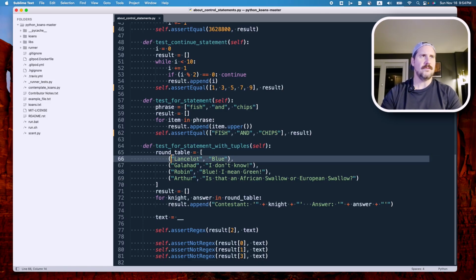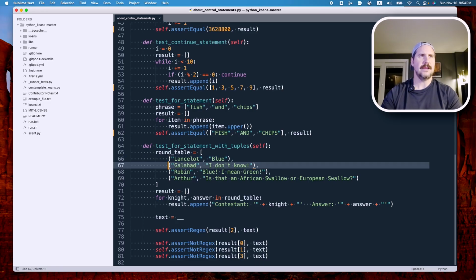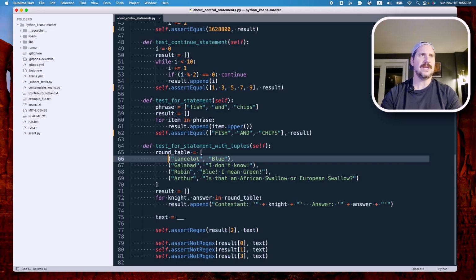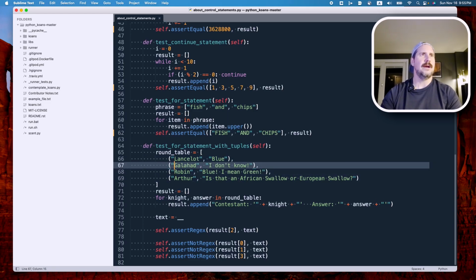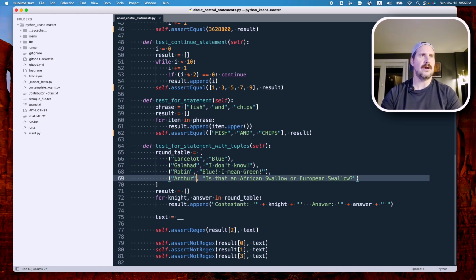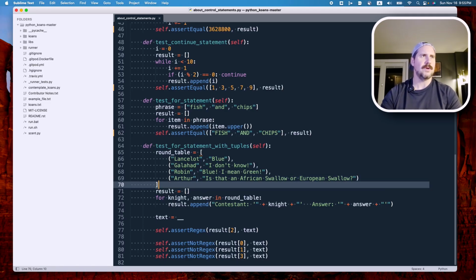And each tuple has strings inside. So a list of tuples containing two strings apiece. All right, Lancelot blue, Galahad, Robin blue, I mean green, Arthur, is that an African swallow or European swallow? Okay.